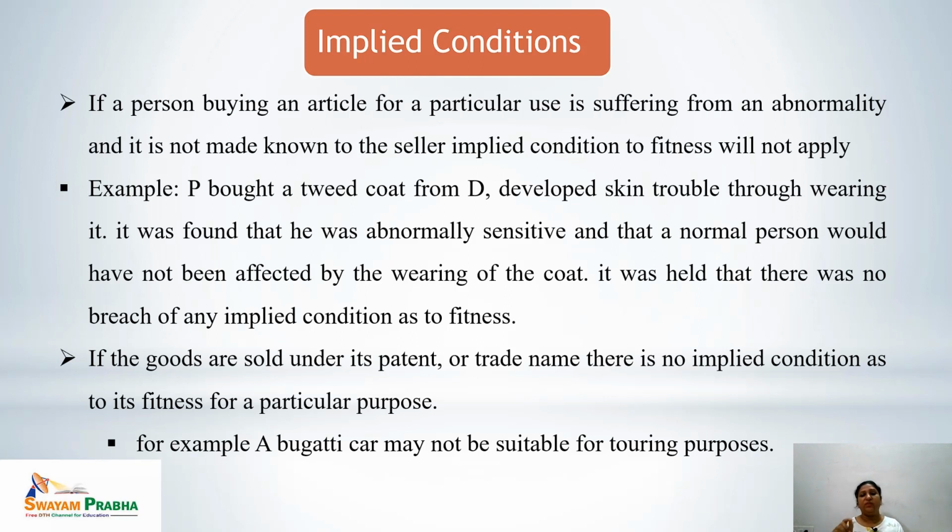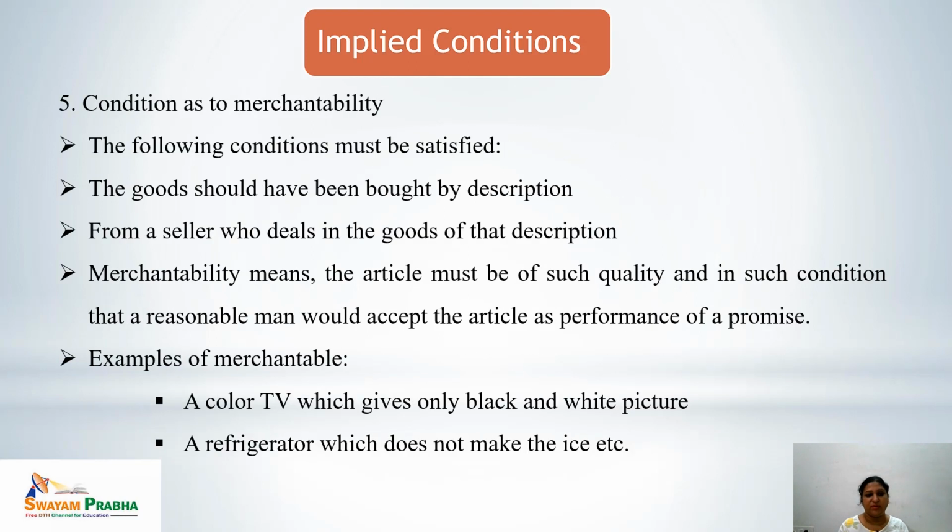So in this case the implied condition regarding fitness and quality is not being breached. That means if the goods are sold under a particular patent or trade name, there is no implied condition as to their fitness for a particular purpose.